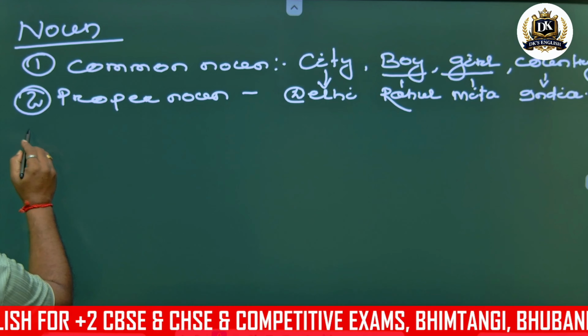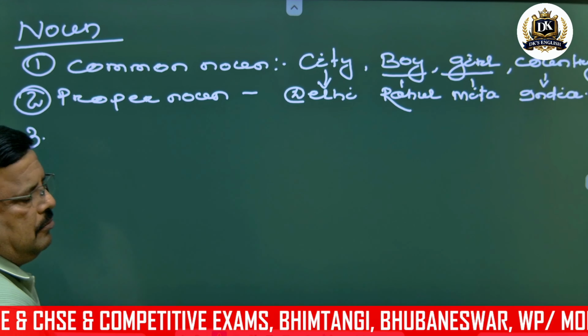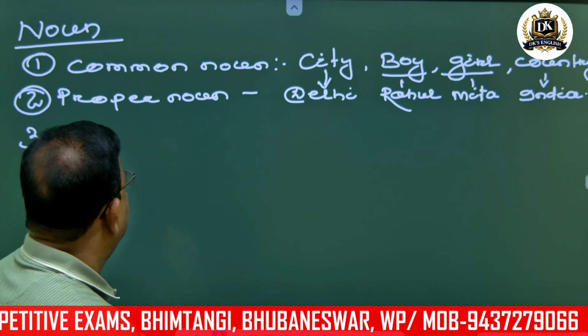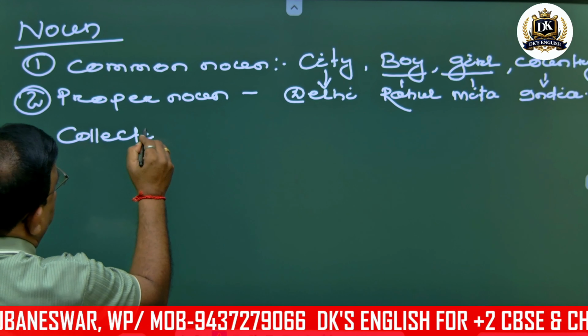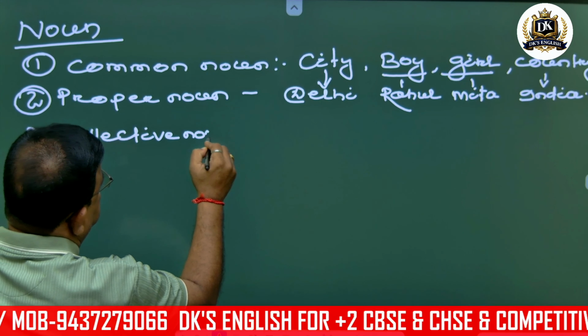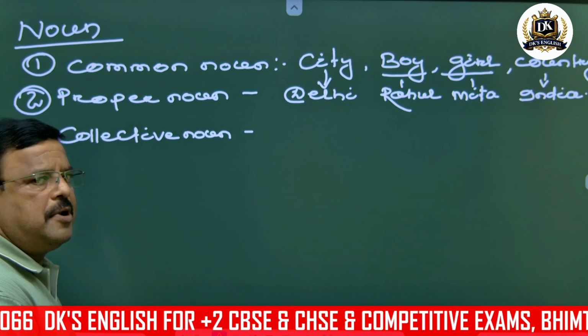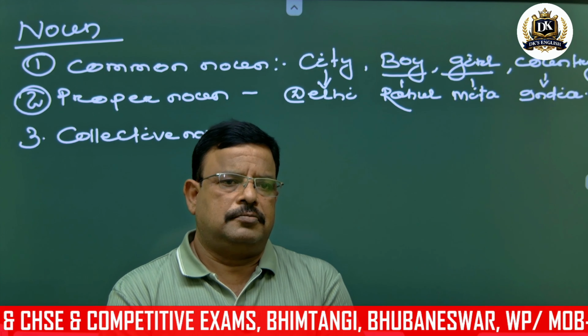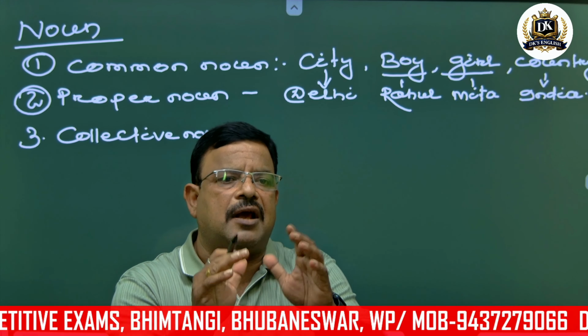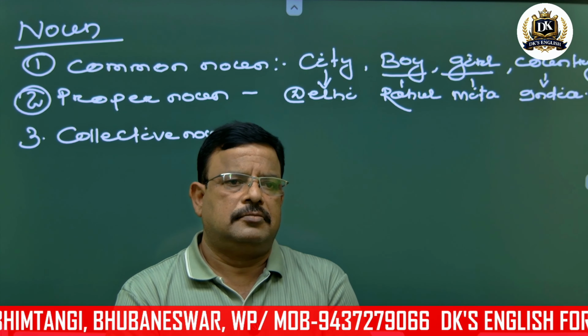Number three, I can write collective noun. Collective noun means the group of the same category, the same thing as a whole.